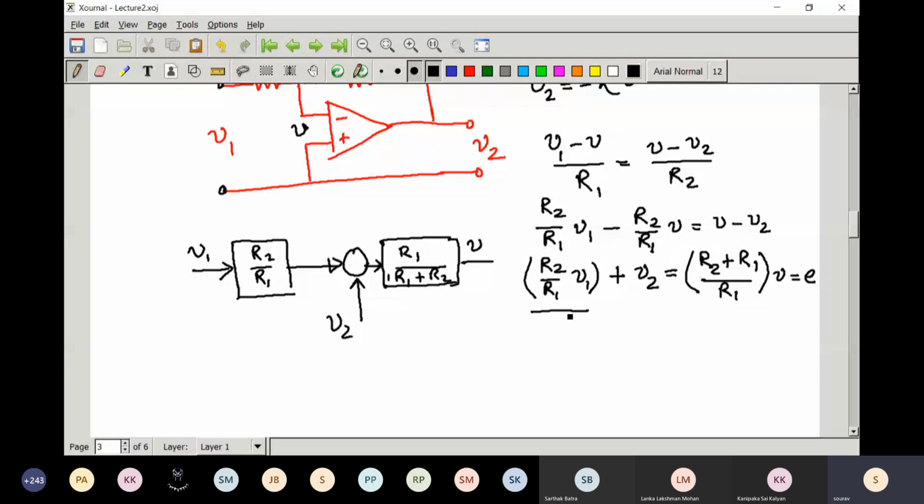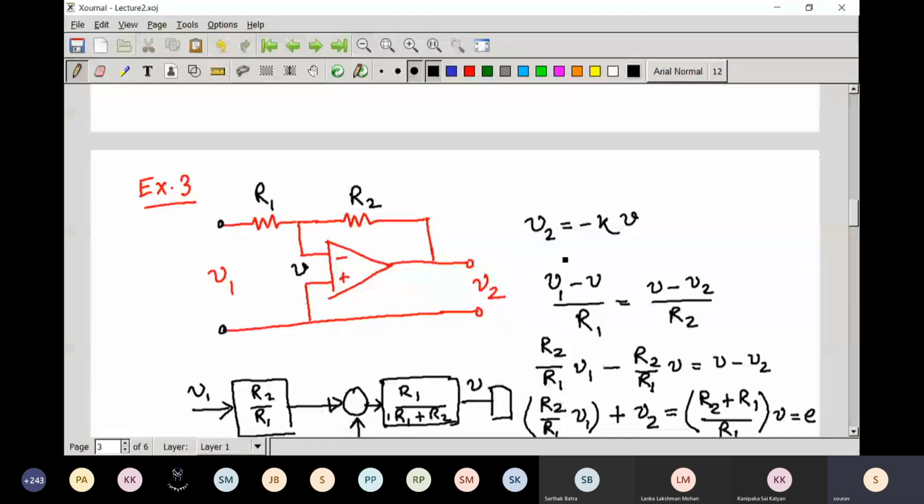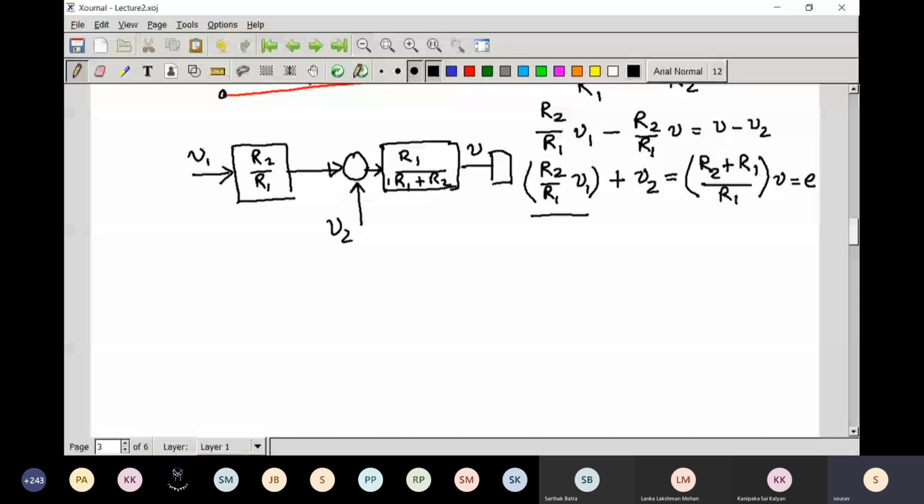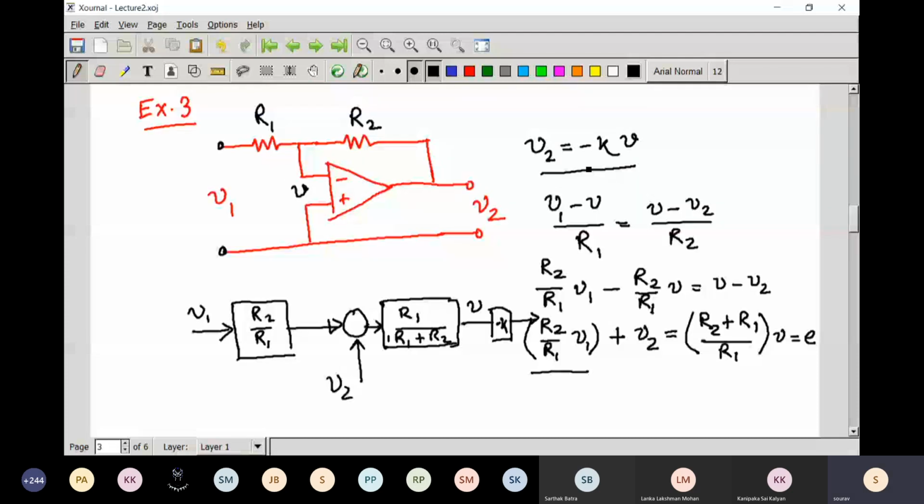So this is that term you will get here, and if you just multiply it with R1, you will get V. Now if you multiply this V here, and multiply with minus K, you will get E. If you multiply it with this one, you will get V2 here, and this is actually that feedback.